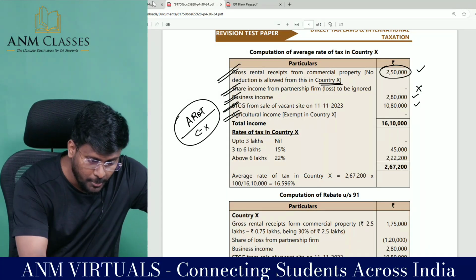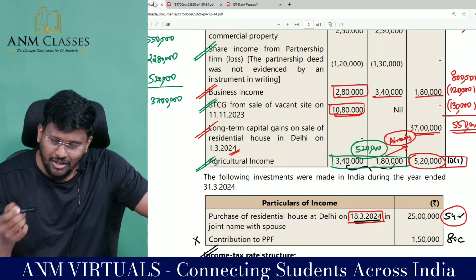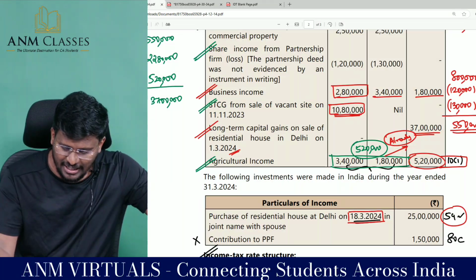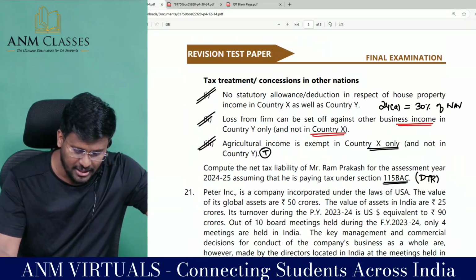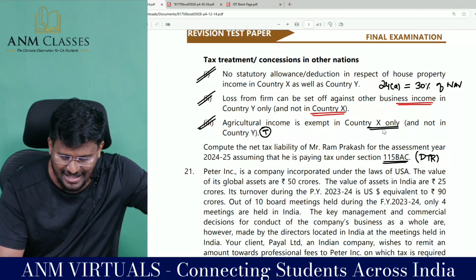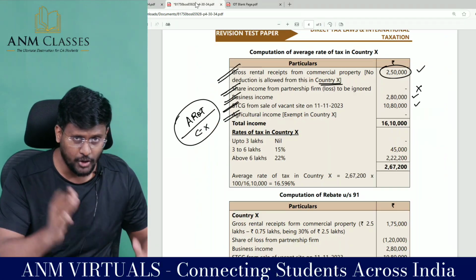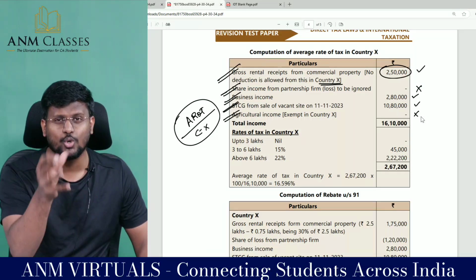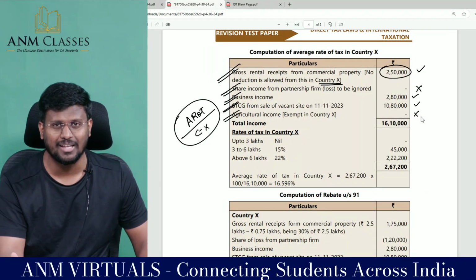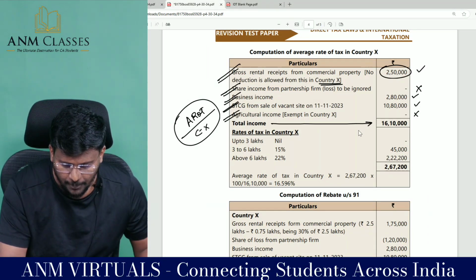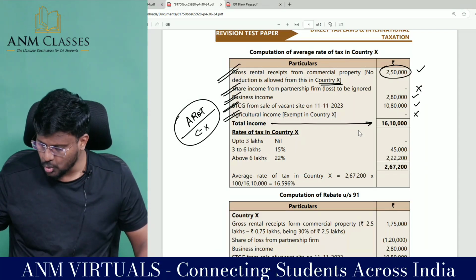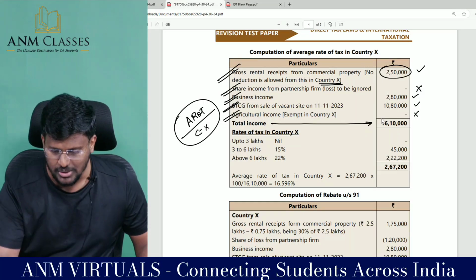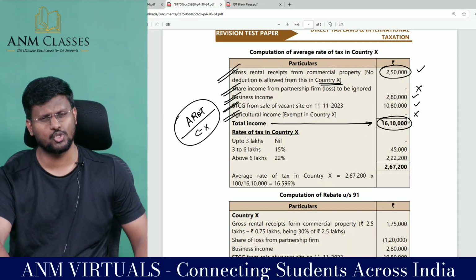Agriculture income, we should be very careful, since the land is situated not in India, it is taxable in India, whereas it is exempted in that country. You read this line, agriculture income is exempt in country X only. So if you are a chartered accountant of that country, while calculating the income of that particular person, you will not include that income in the total income. I hope you are enjoying. So the total income of that country is 2,50,000 plus 2,80,000 plus 10,80,000 comes to 16,10,000, my dear lovable students.